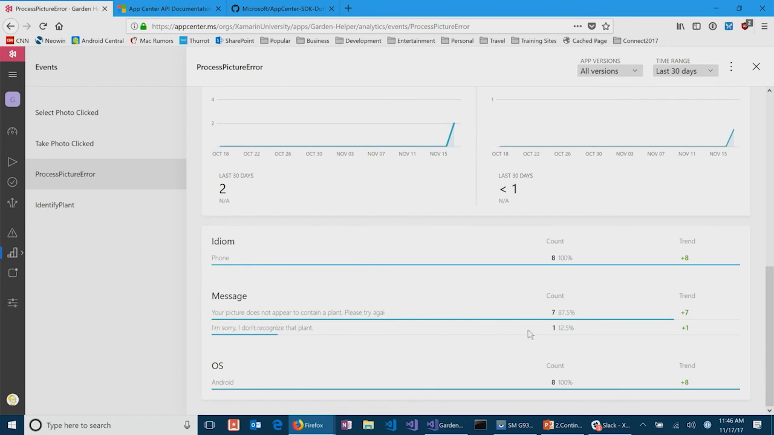I'm sorry, I don't recognize that plant was 1 time. So I can get a sense of what's really happening in my app with these custom errors, which is really, really cool. Pretty fantastic.